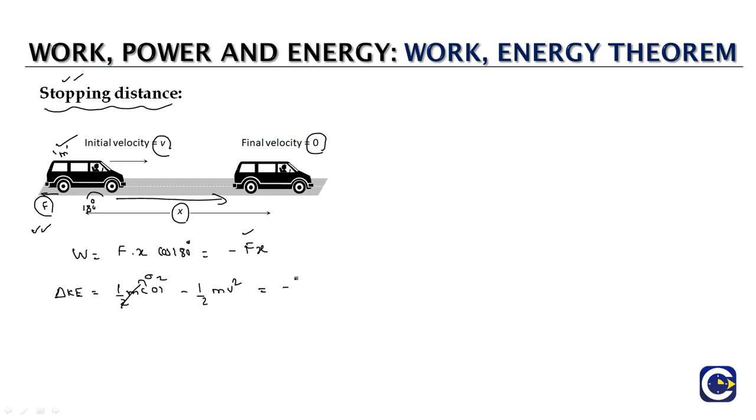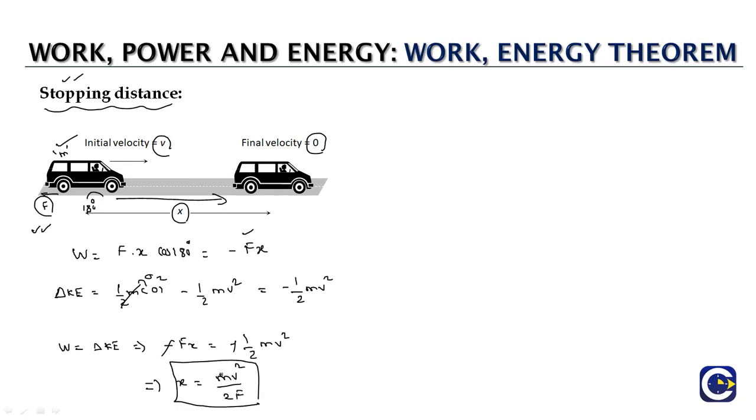So the change in kinetic energy will be minus half m v squared. Now the work energy theorem states that the work done on the object is equal to the change in its kinetic energy, which means minus F into x equals minus half m v squared. The minus signs cancel, so what we have is x, the stopping distance, equal to m v squared by 2F.